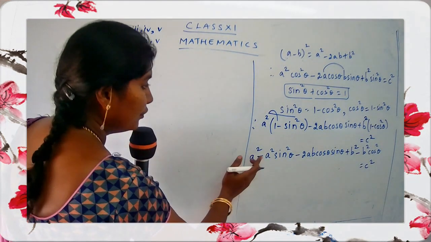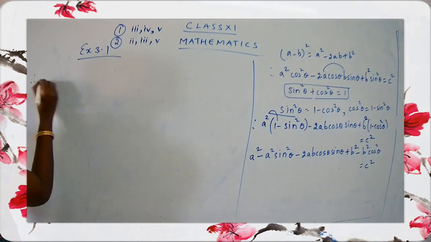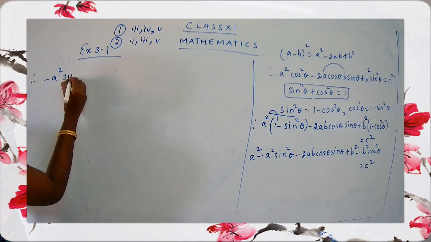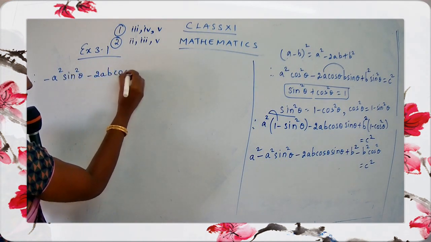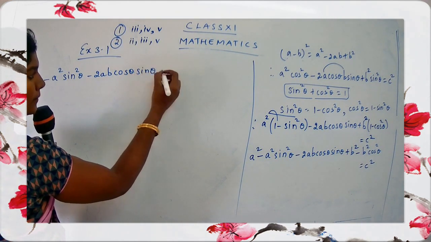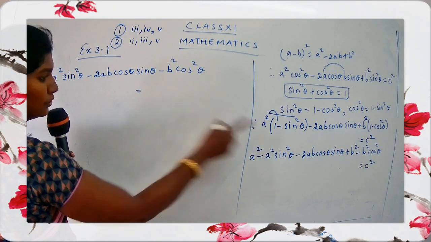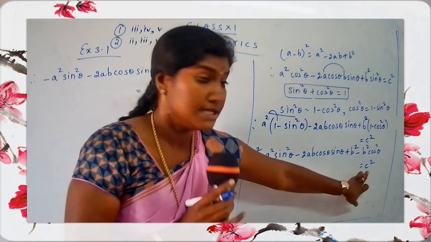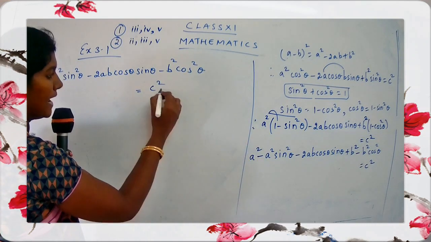I'm just going to take the square terms to that side. So I'll be writing the remaining terms here. Therefore, minus a square sine square theta minus 2ab cos theta sine theta minus b square cos square theta. This is equal to what is present already over here? C square is present. So c square minus a square.